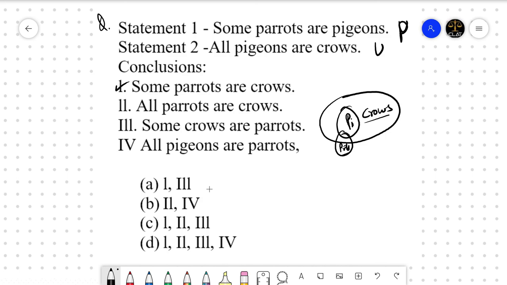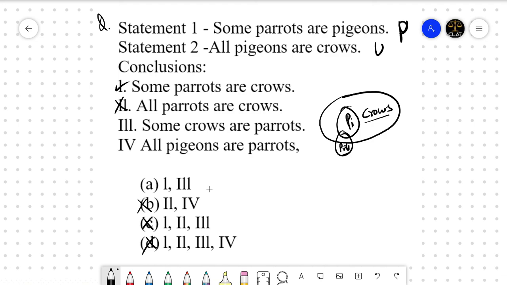So conclusion 1 follows. So any option where 1 is not there has to be eliminated. Conclusion 2 says all parrots are crows. No, while we can say that some parrots are crows, we cannot say that all parrots are crows from here. So conclusion 2 is not correct, and hence all those options which contain conclusion 2 have to be eliminated. Options B, C and D have been eliminated, so A has to be correct.